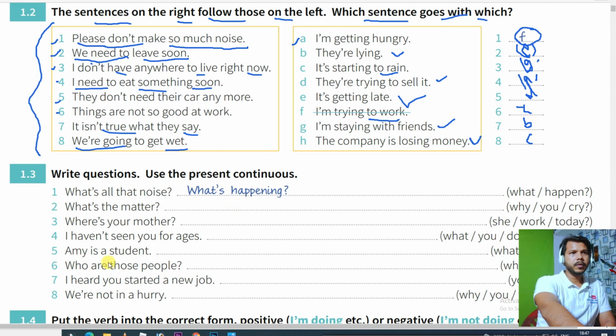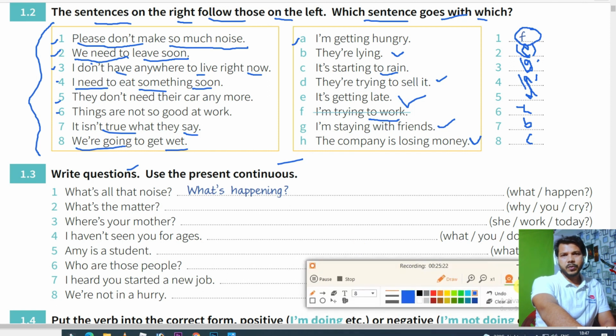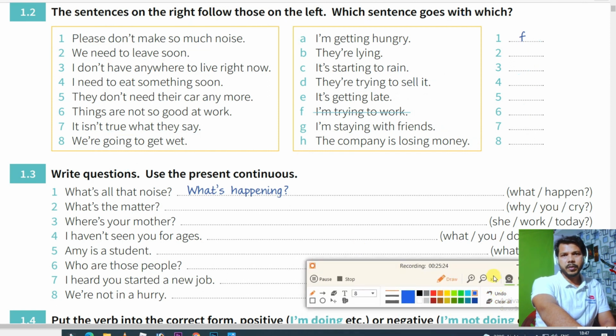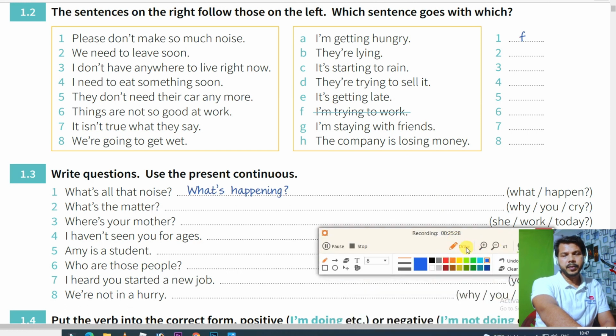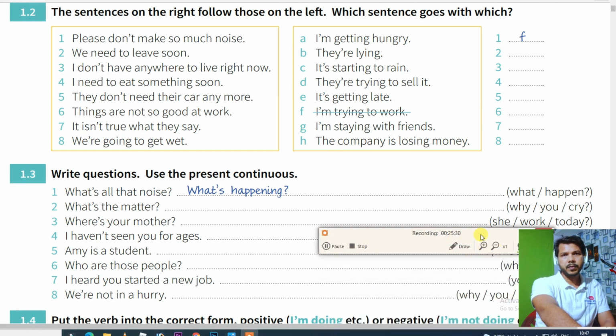Now let's go for this one. Write questions. Use the present continuous. So I think you guys can do it. I'm giving you this as homework.